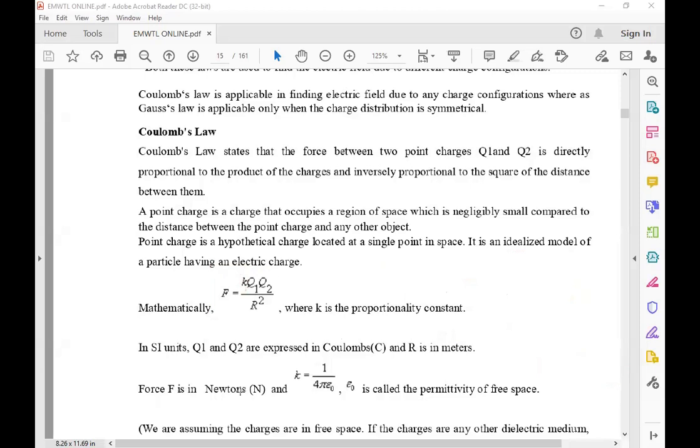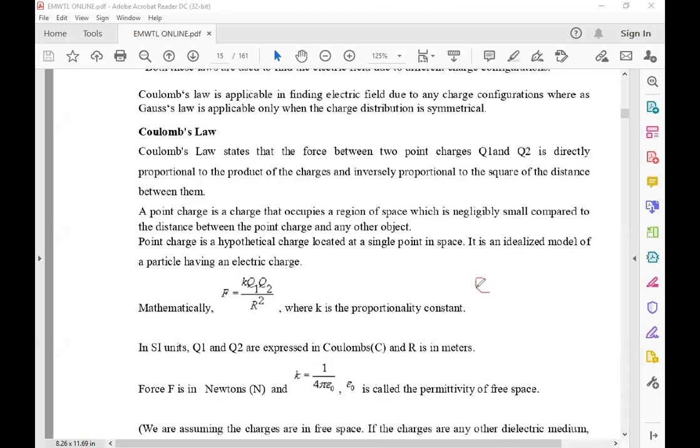Then the force is in newtons. K is the proportionality constant, K is equal to 1 by 4 pi epsilon naught, where epsilon naught is the permittivity of free space.